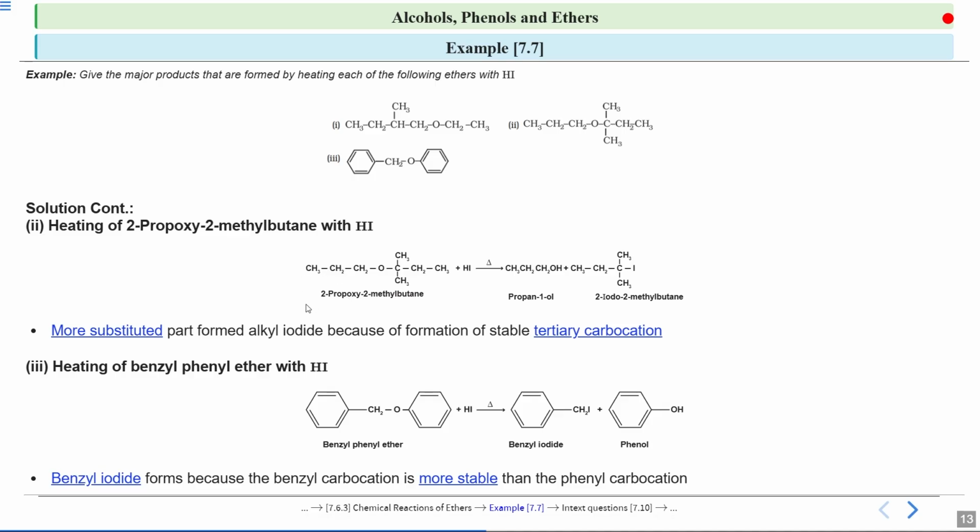So I hope it is now clear which pathway you need to follow, SN1 or SN2. If a more substituted 3-degree carbocation is formed, you will go by the SN1 pathway. In the other case, you will go by the SN2 pathway if a stable 3-degree carbocation is not formed. And in that case, your iodide ion will attack where there is less steric hindrance, that is, the less substituted carbon. Okay?